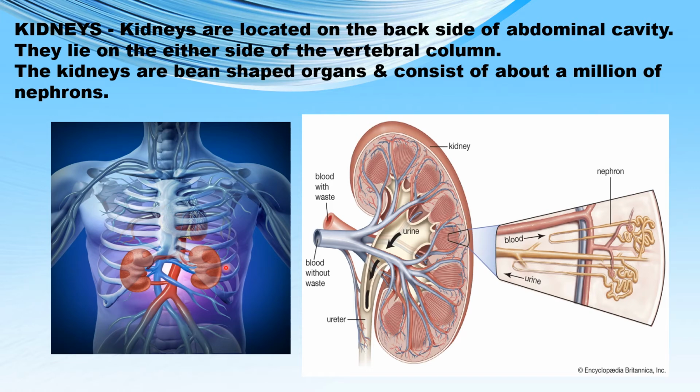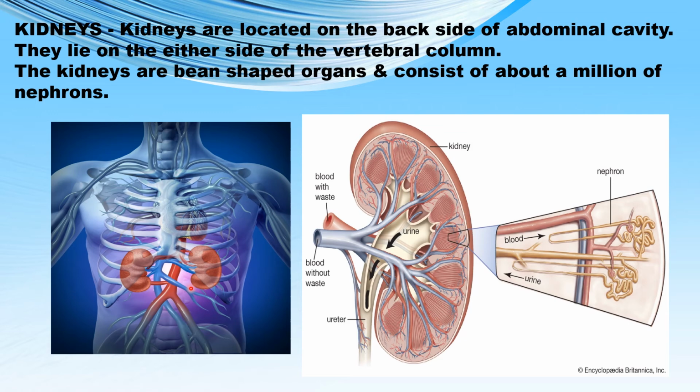So the kidneys are present, one on each side of the vertebral column, and they are located on the back side of the abdominal cavity. The abdominal cavity is the cavity where our stomach is located. So at the back of the abdomen and on either side of the vertebral column lies a pair of kidneys.